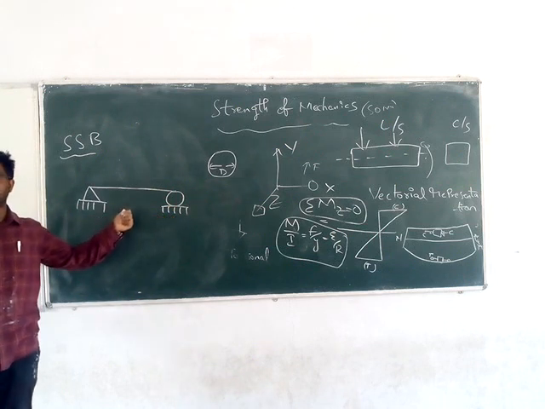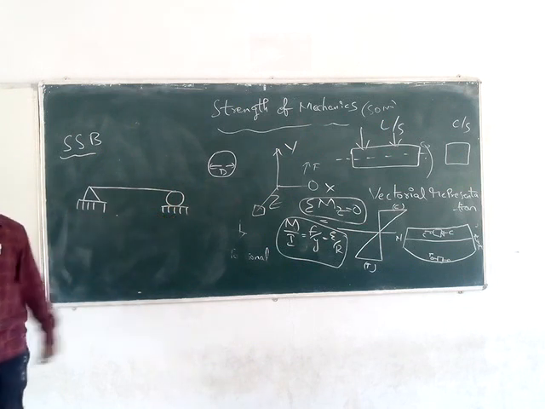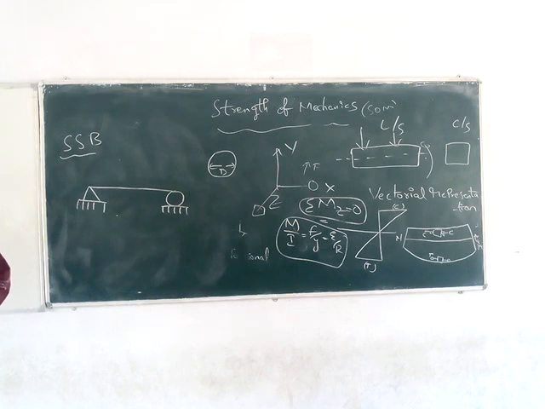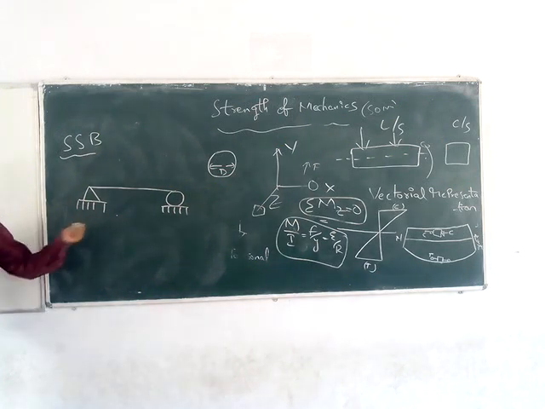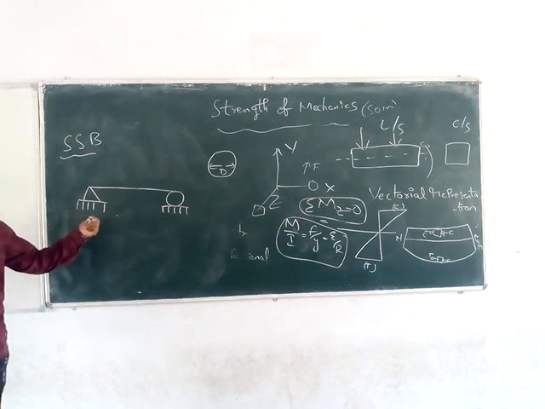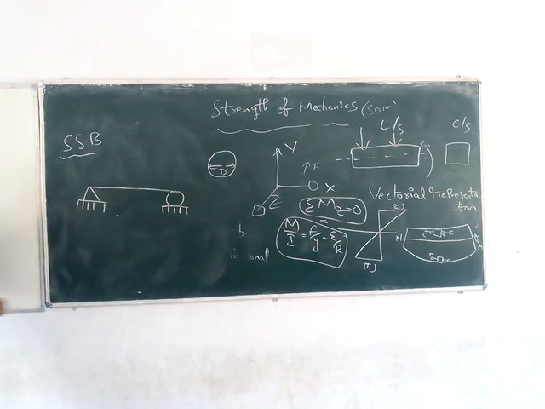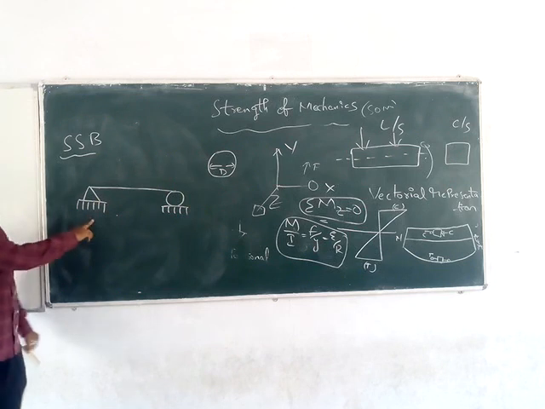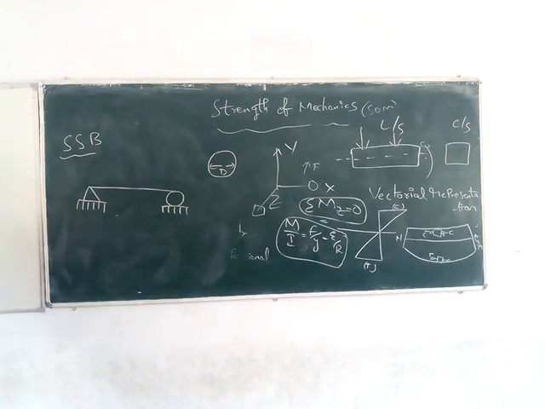Where will we use this simply supported beam? Can anybody tell me? These simply supported beams are used in bridges. In bridges we can see one end will be hinged support and the other end will be roller support. Why do we use simply supported beams in bridge structures? I will tell you. You know about hinged and roller support, you are studying them.